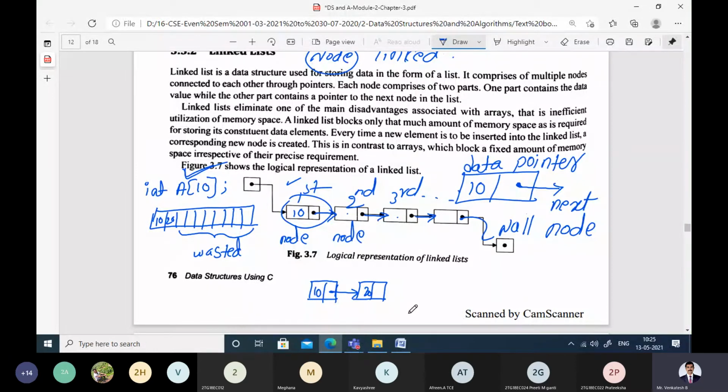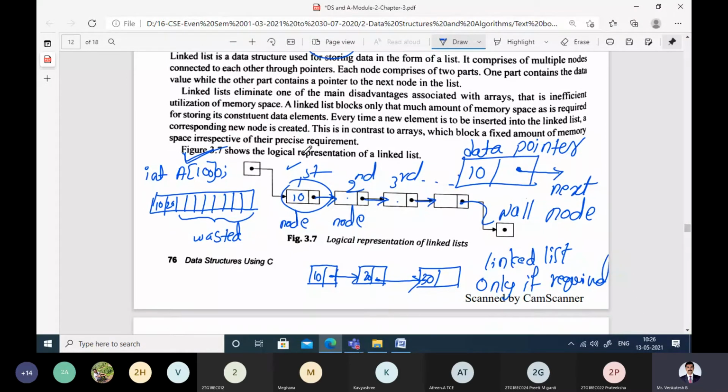If you need one more node, if you want to store one more data called 30, then allocate the memory for that, store the data and perform linking. That means in case of linked list, we are allocating memory only if required, whereas in array, we do a fixed allocation. This is a small example I have taken. If you assume that you are reserving 1000 locations, then obviously it will be a waste of memory. Instead of that, we go for linked list. How this happens, we will study later.